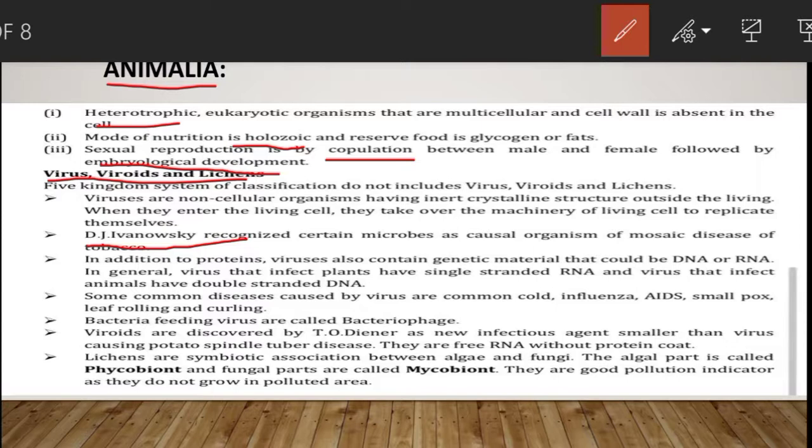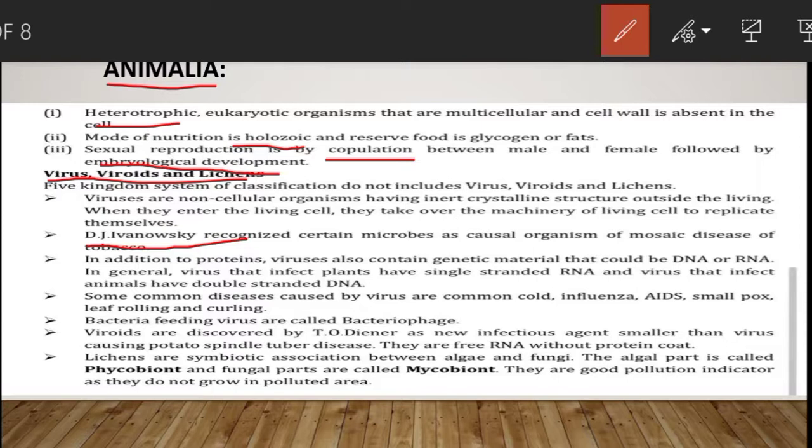Viruses are ultra microscopic. Size of viruses ranges from about 10 nanometer to 1250 into 40 nanometer. Tobacco mosaic virus is the example. Then viruses, as I told you, it contains protein.